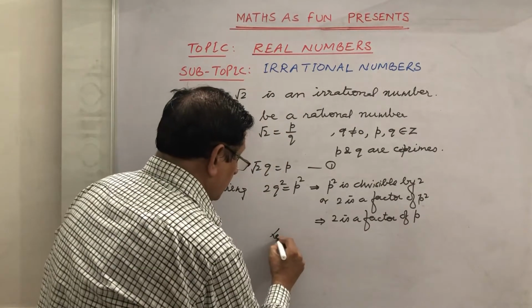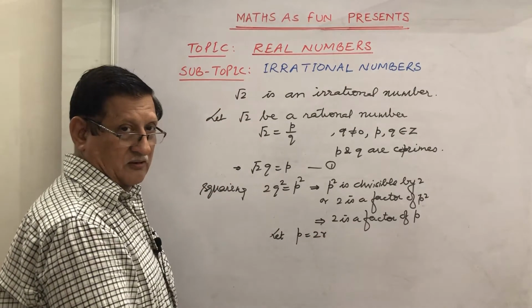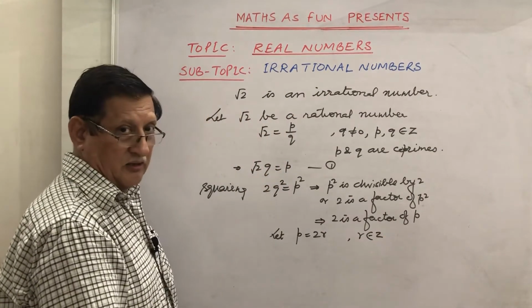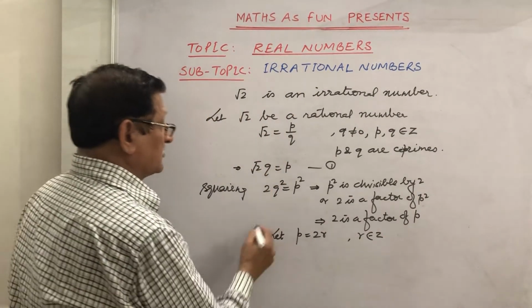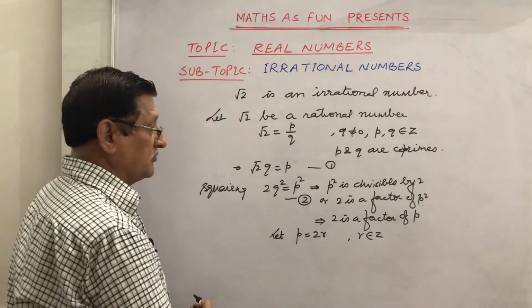Let P be 2R, where R is an integer. If it is 2R and we substitute this in equation number 2, suppose this we take as equation number 2.